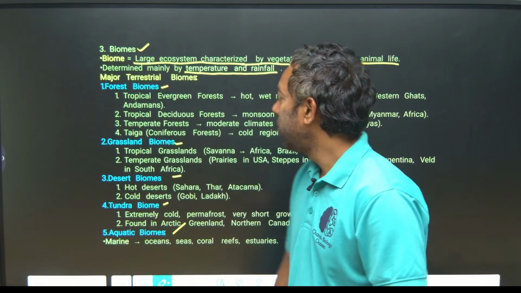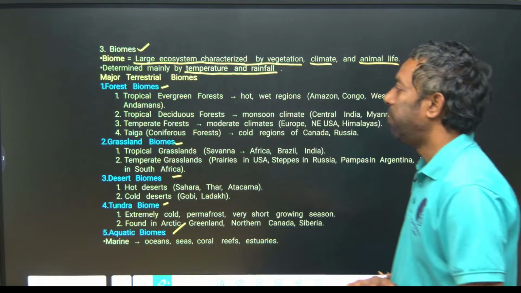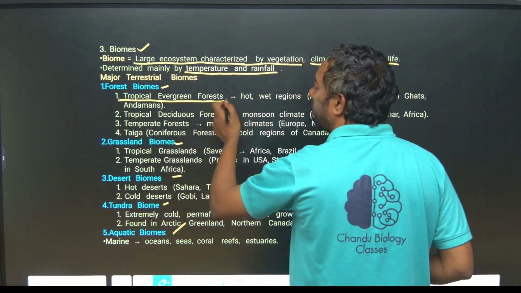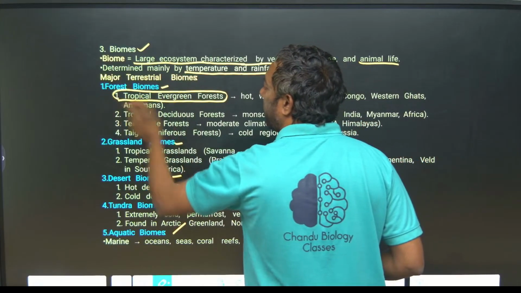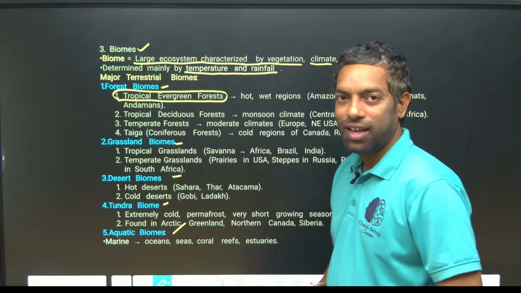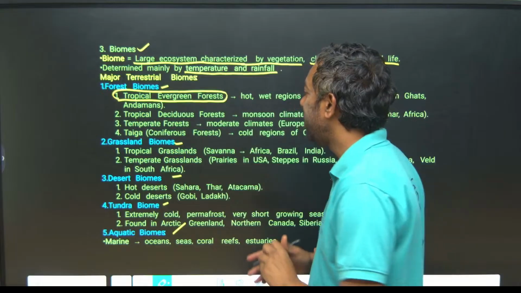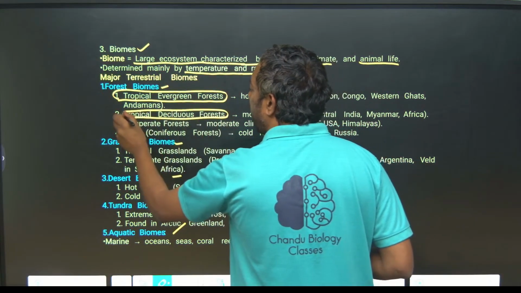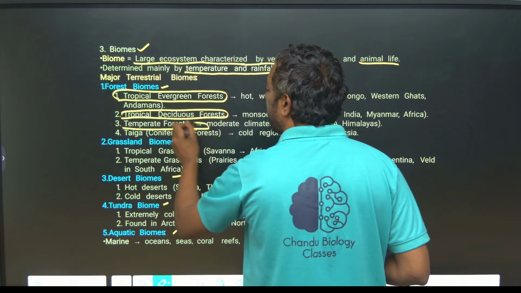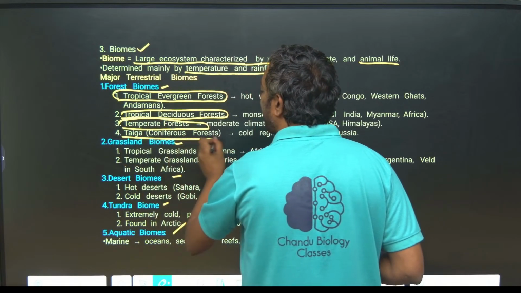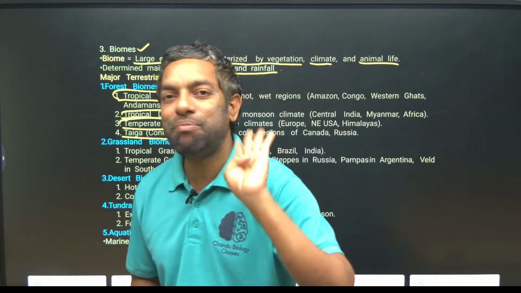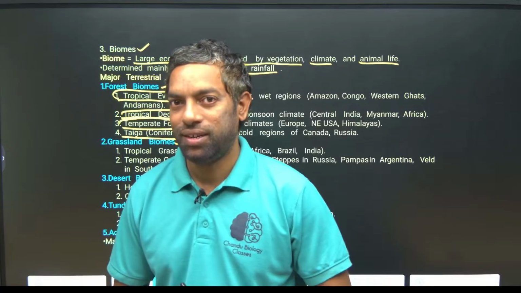If we come to the forest biome, there is tropical evergreen forest, tropical deciduous forest, temperate forest, taiga forest. Forest is of 4 types, guys. Most important, they can ask you the question.